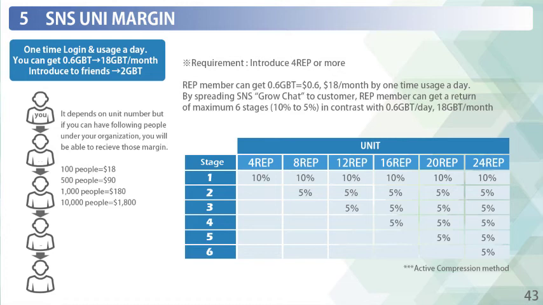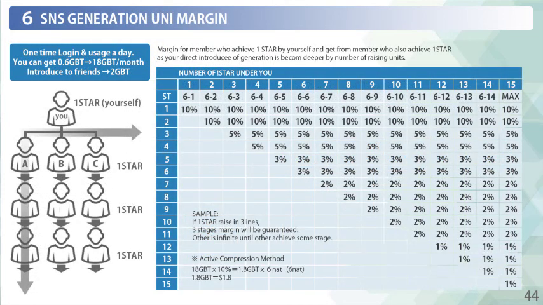This is the world's best return of margin that can be obtained by only using the SNS application. SNS Generation Unit Margin. Finally, we would like to introduce SNS Generation Unit Margin. Like the previous SNS margin, this margin can be obtained if you are a 1-star member and directly introducing another member to 1-star status. The percentage of maximum 15 stages, composed of only 1-star status members, can be qualified for daily reduction.